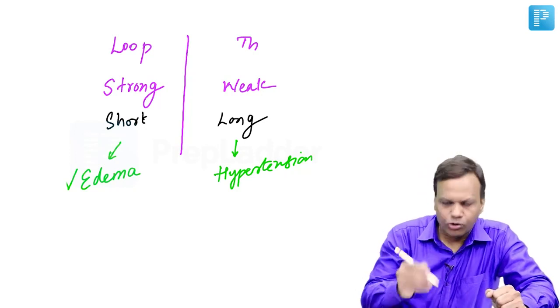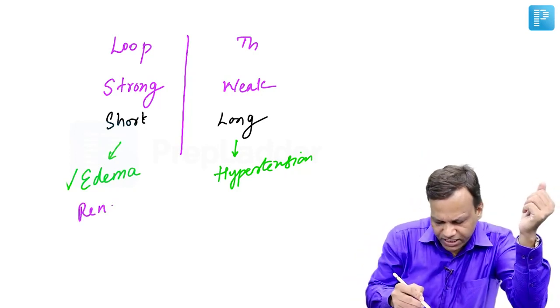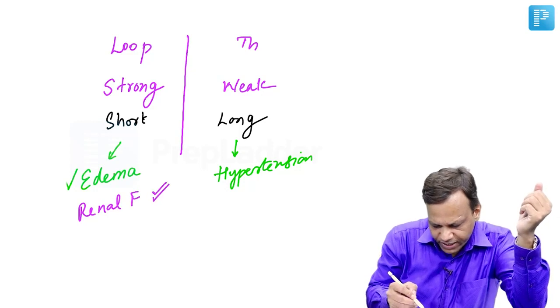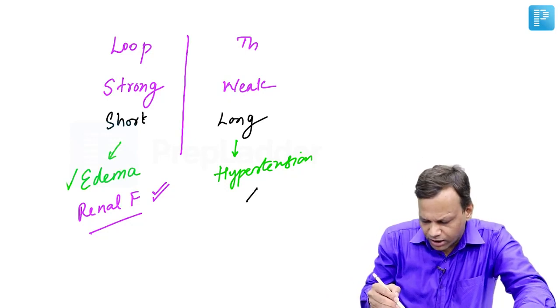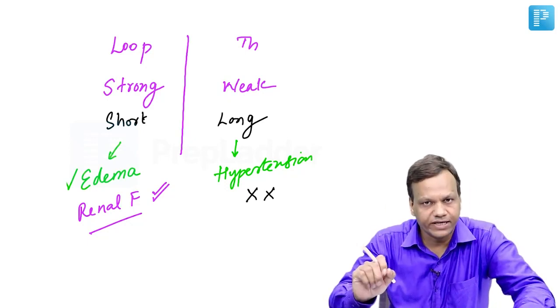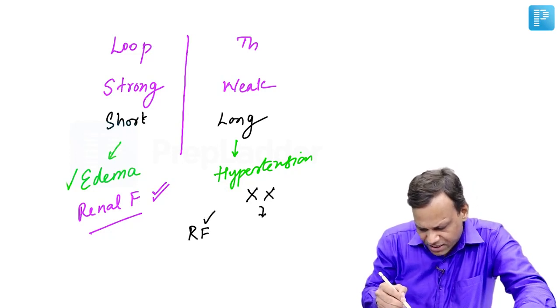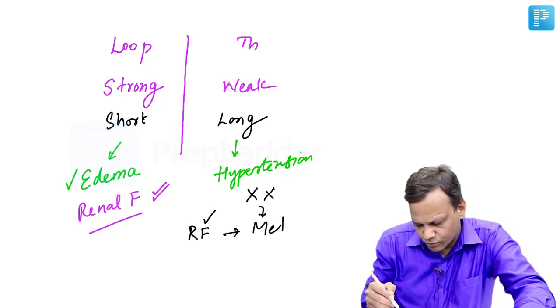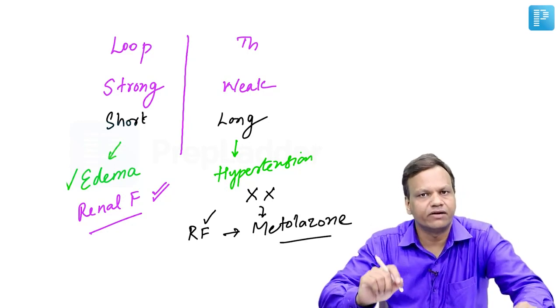Now, second thing, loop diuretics are usually effective even in the presence of renal failure. So if there is kidney failure, loop diuretics remain effective, but most of the thiazides are not effective in the presence of renal failure. The only important thiazide which is effective in the presence of renal failure is metolazone. So if we have to use a thiazide in renal failure, it should be metolazone.